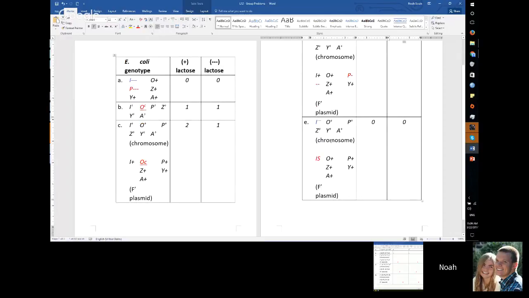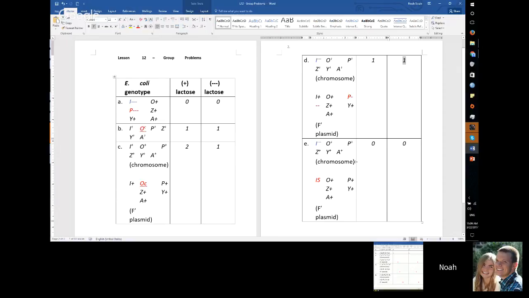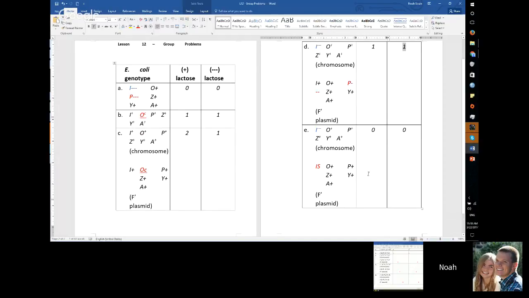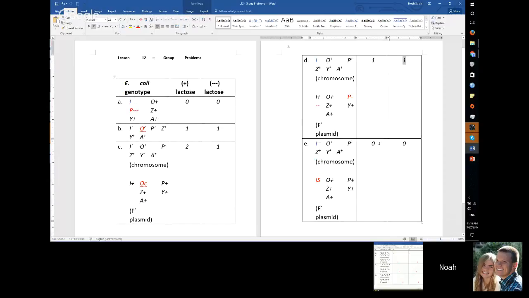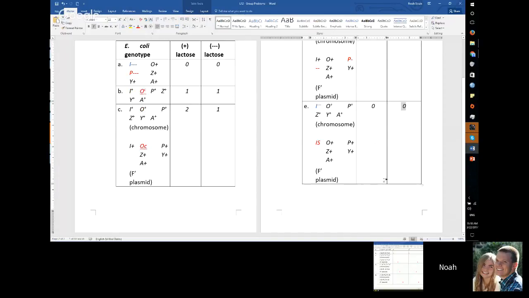Now in E, we have a similar situation. The chromosome is the same as in D. The lacI is negative, so it will be constantly generating. However, the plasmid has this I^S, which means the repressor can bind to the operator site, but lactose cannot bind the repressor, which means the repressor will never be removed. So it may go through the cycle one time, but then it will be stopped. Whether or not there's lactose, it will be 0, or no yellow. And that is the explanation for number 5.